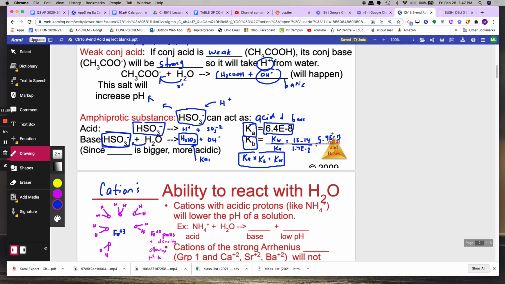So you have two numbers. Let me tell you what they mean. This is the Ka of HSO3 minus, because HSO3 minus can act as an acid. This is the Kb of HSO3 minus, because HSO3 minus can act as a base. Which is bigger? This one. So if you put HSO3 minus in a beaker, it will be acidic because Ka is bigger.